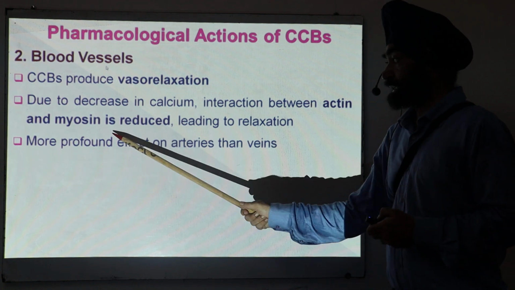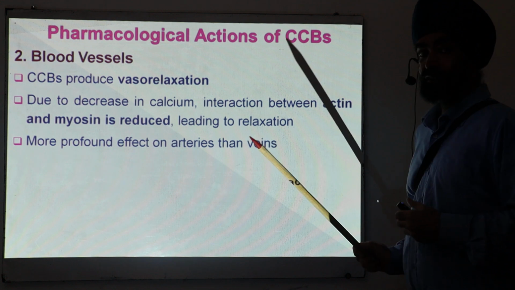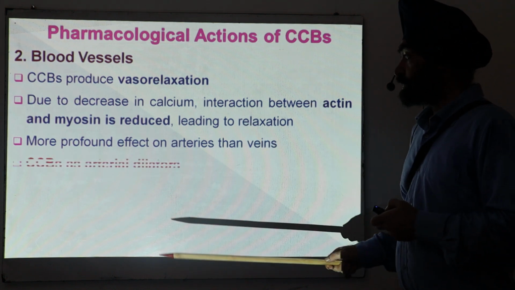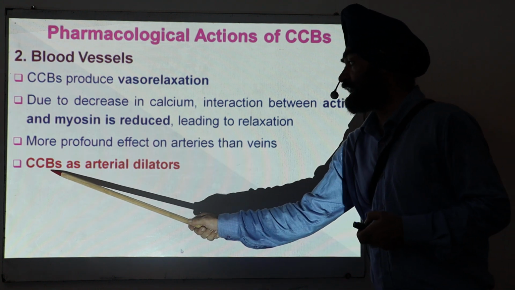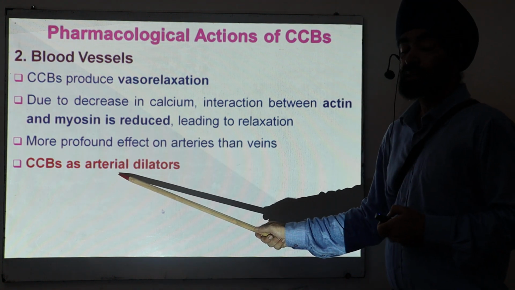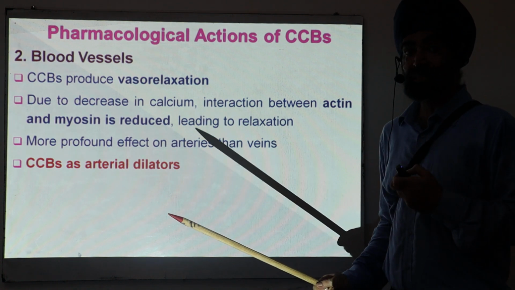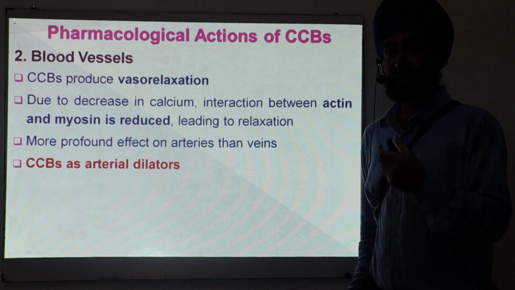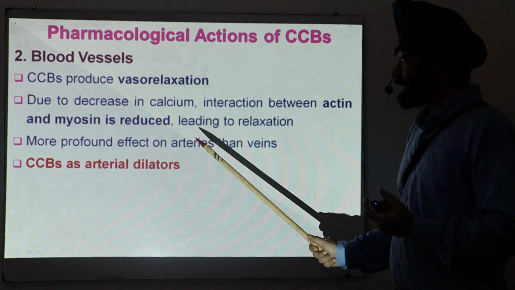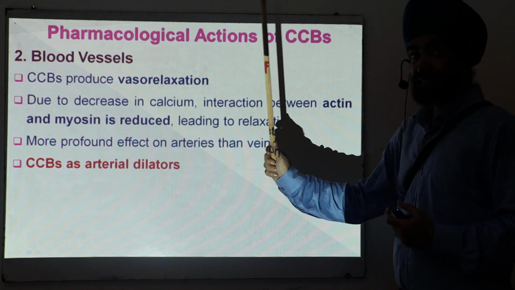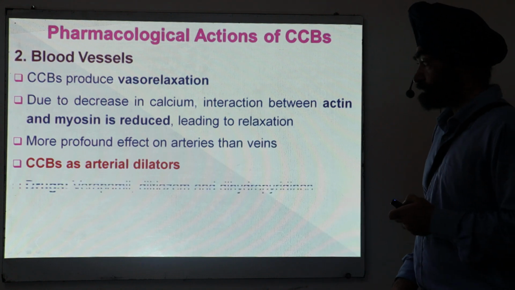Now, important thing. If you compare the arteries and the veins, where the effect is higher, they have a more profound effect on the arteries. That means they dilate the arteries and have less effect on the veins. Remember this thing. And if you remember the previous lecture, ACE inhibitors or AT1 receptor blockers produce dilation of both arteries as well as veins. But calcium channel blockers have effect only on the arteries.